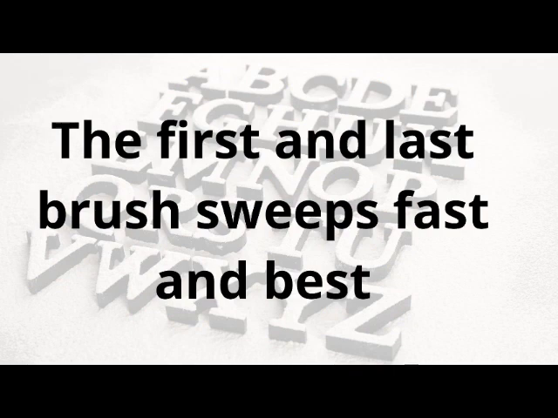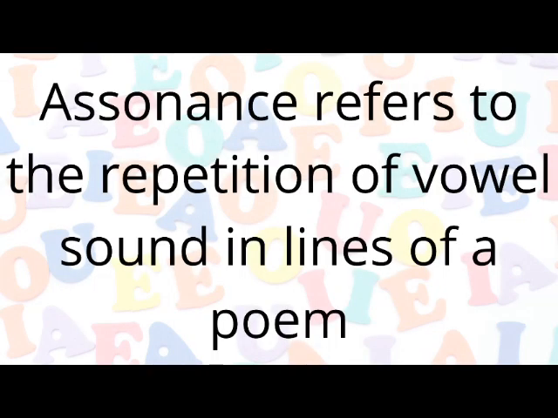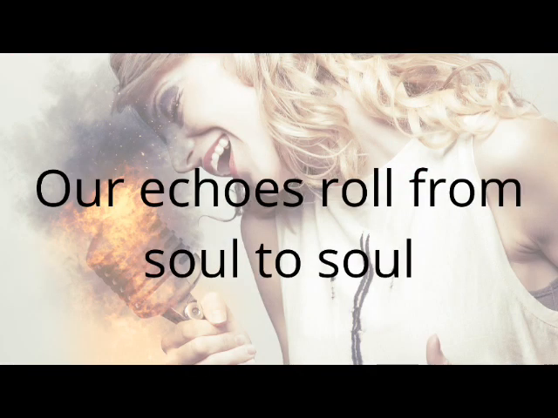Now moving to the third figure of sound, which is assonance. Assonance has to do with the repetition of vowel sound in a line of a poem. Let's look at these examples. Our echoes roll from soul to soul. We have the sound o in echoes, the sound o in roll, the sound o in soul, and so. So these are vowel sounds, the sound o. So when we have repetition of vowels, it is called assonance.